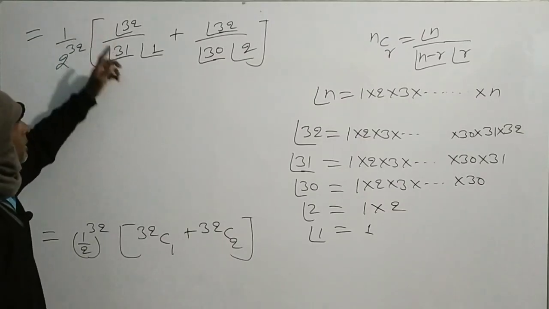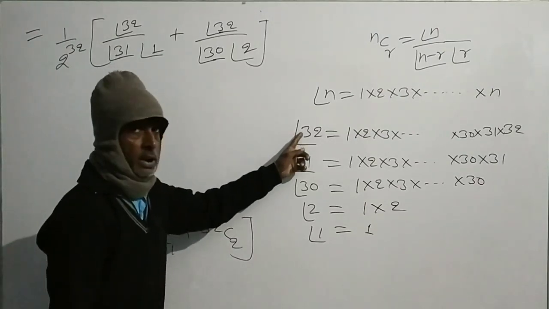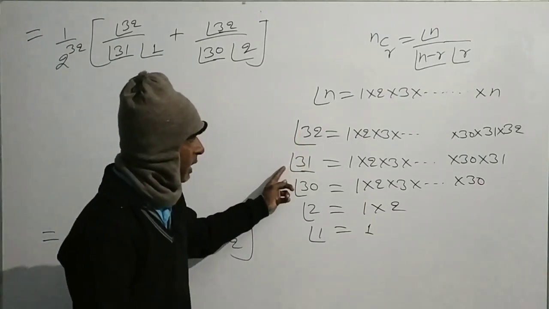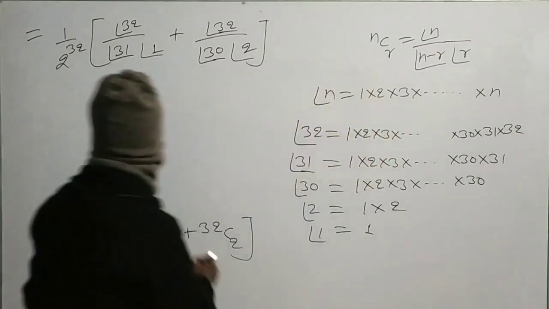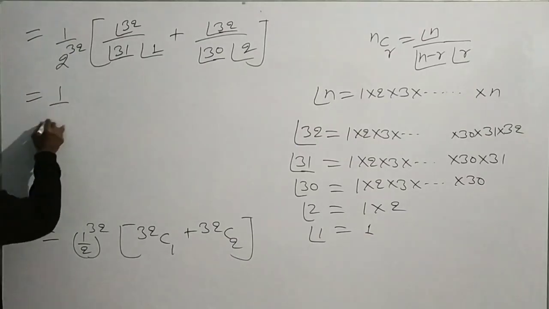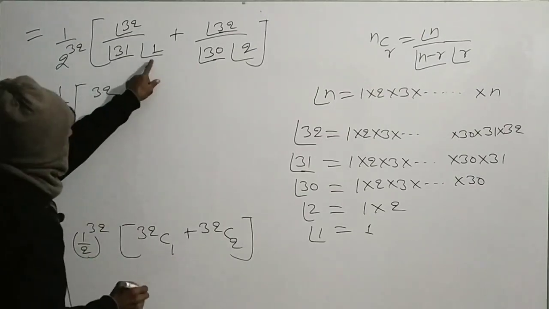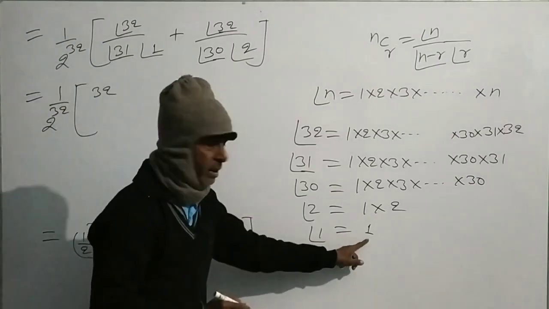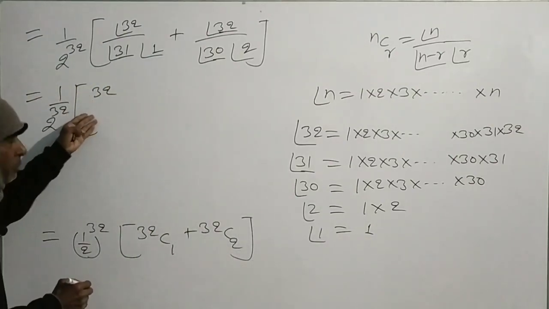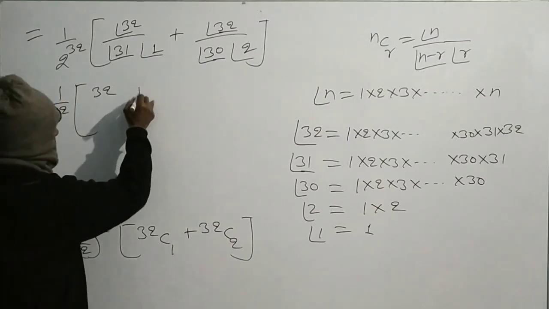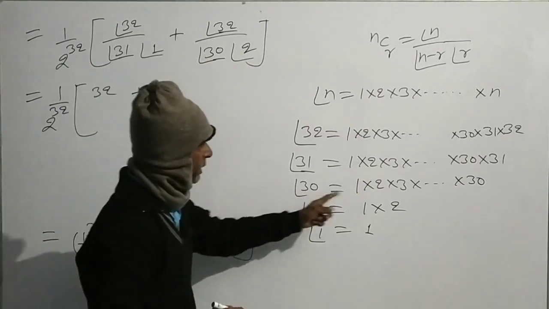Factorial 32 divided by factorial 31 will give only 32. That is equal to 1 by 2 to the power 32 times 32 by factorial 1. The value of factorial 1 is 1. Therefore, 32 by 1 will be equal to 32, plus factorial 32 divided by factorial 30.